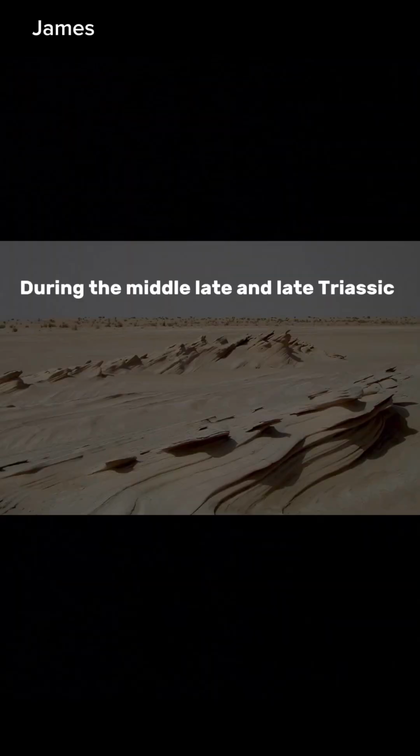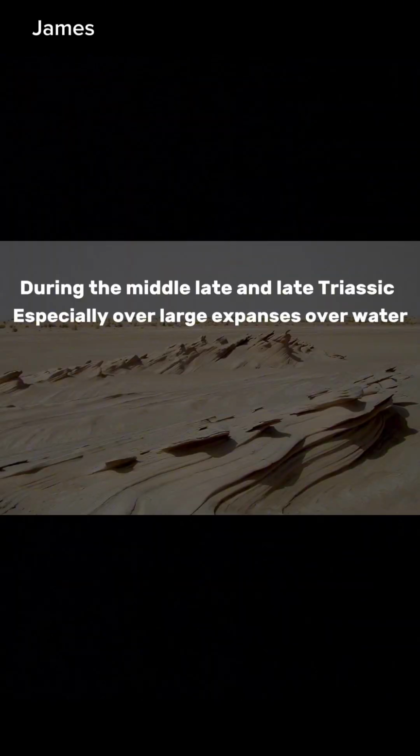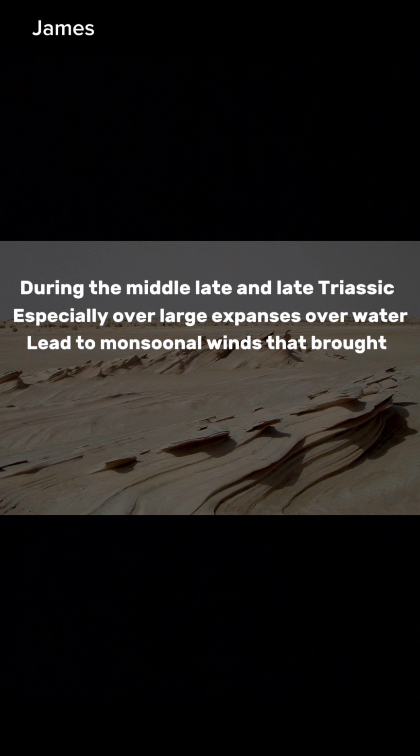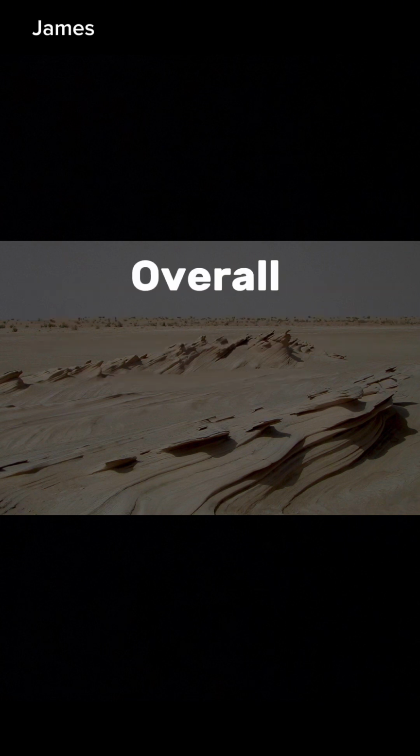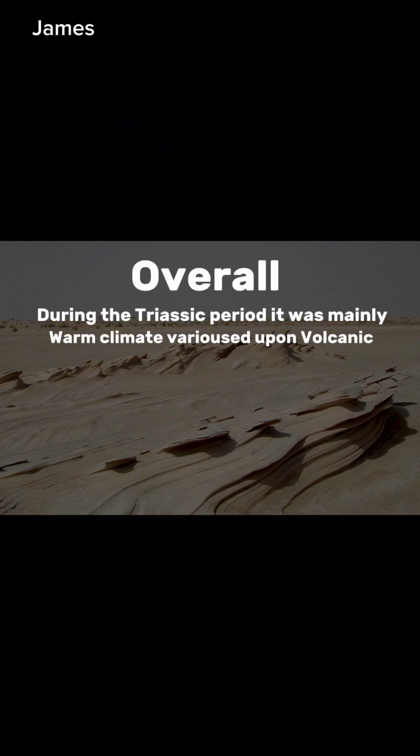During the Middle and Late Triassic, especially over large expanses of water, monsoonal winds brought seasonal precipitation. Overall, during the Triassic period, it was mainly a warm climate, varying with volcanic activity in coastal areas. The climate was majorly warm.